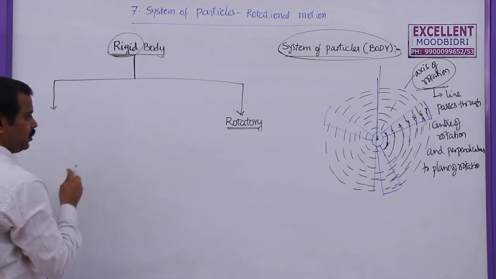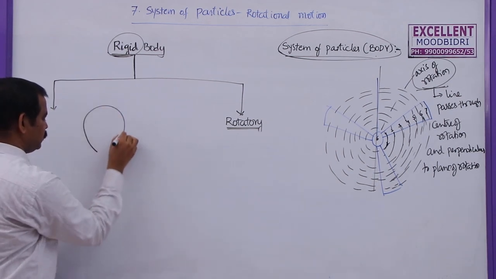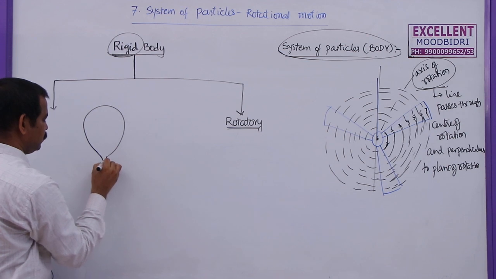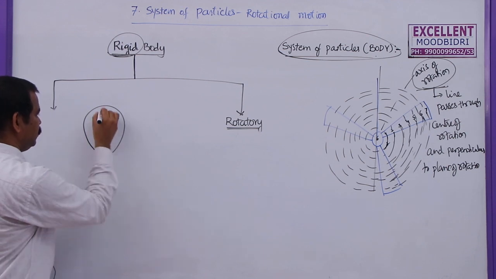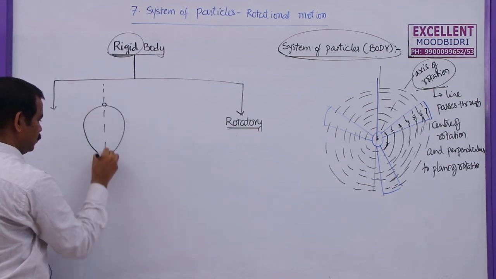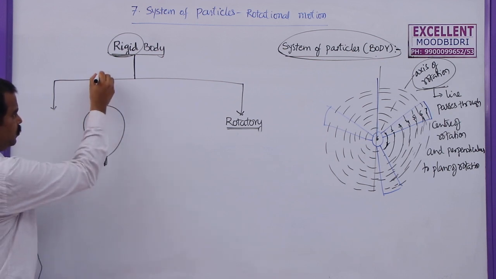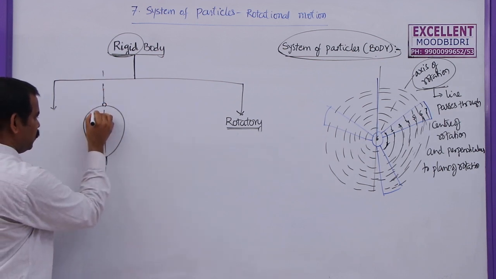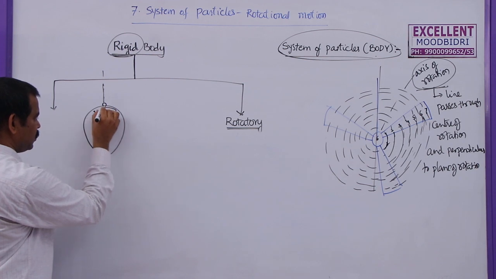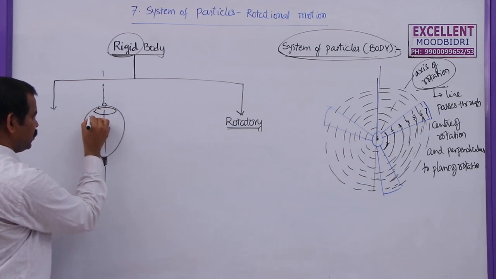Here, if you take one top, let us say it is rotating about this line. So this particle will rotate in this circular path. This particle will rotate in this circular path.